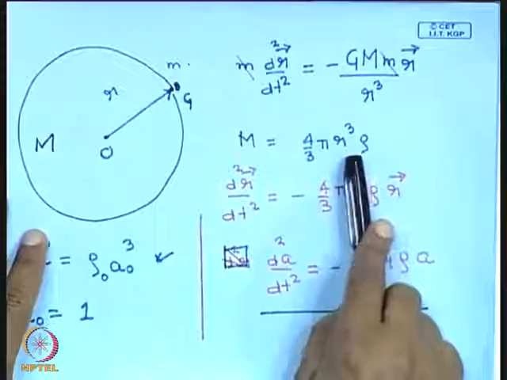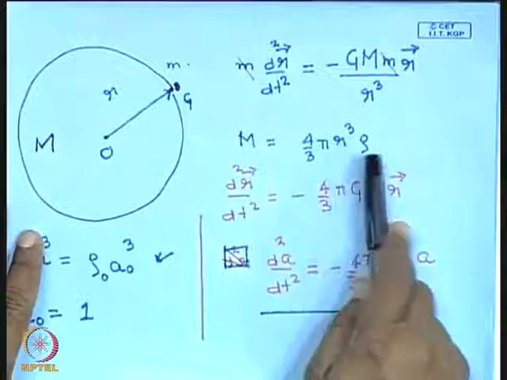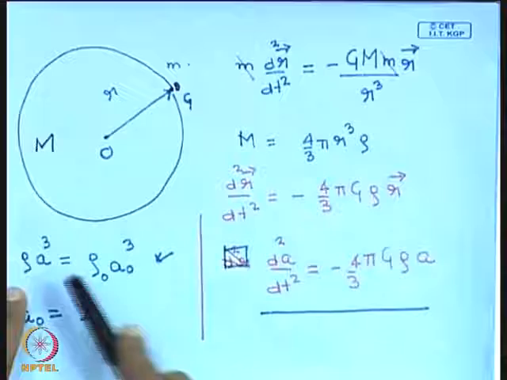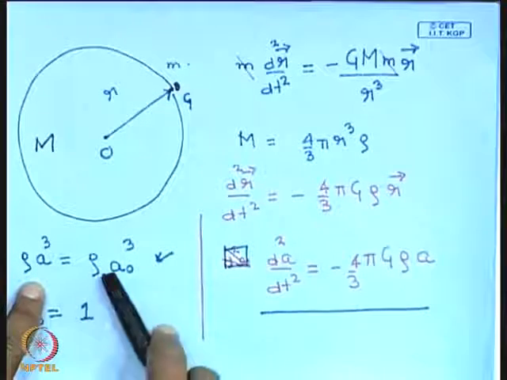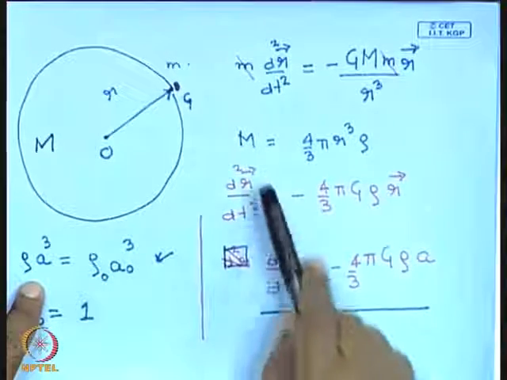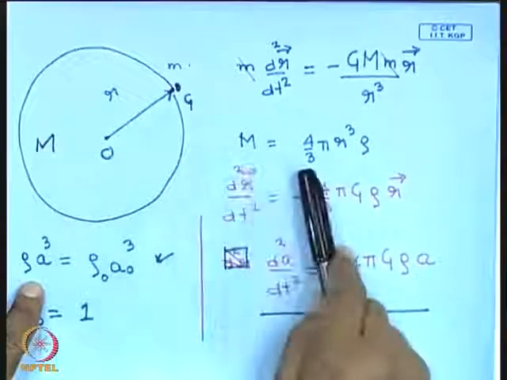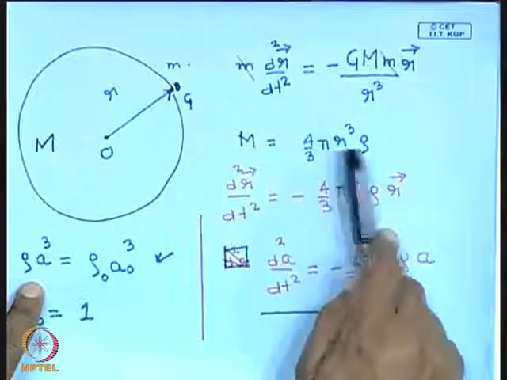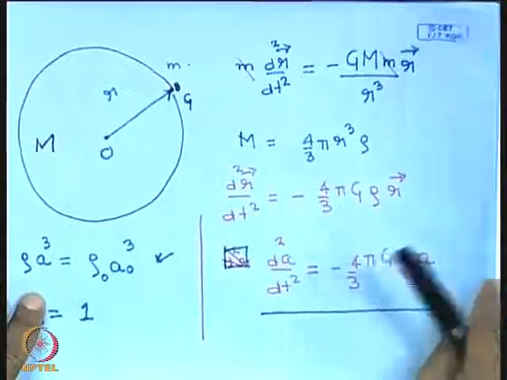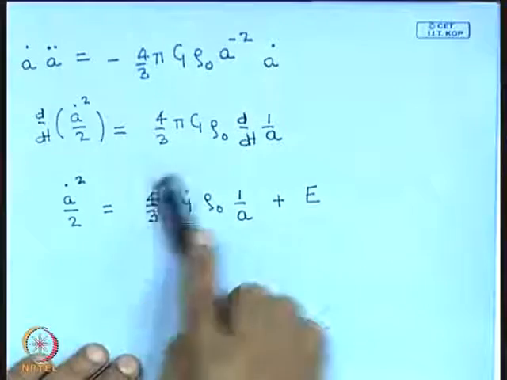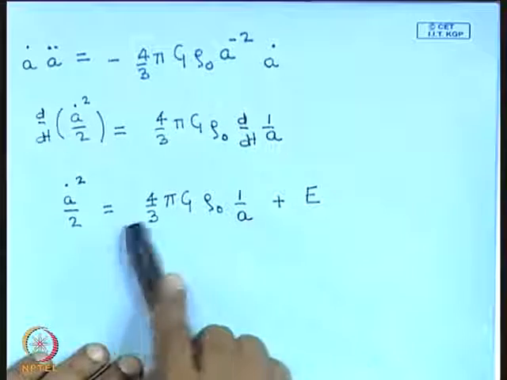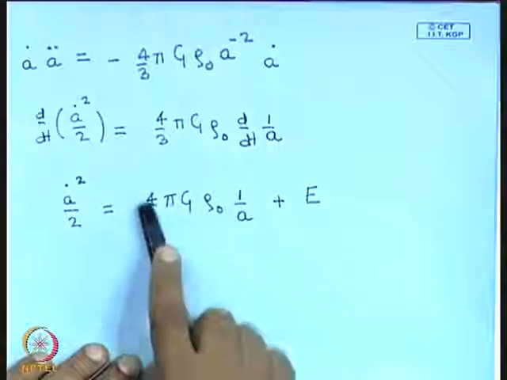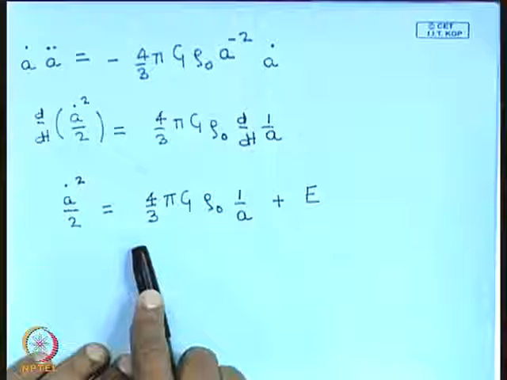R cube for a unit comoving coordinate is basically a cube, and a cube into rho can be written as rho naught. So the mass inside this sphere is 4/3 pi rho naught, and the potential energy is minus mass times G divided by the distance. So this is the potential energy.